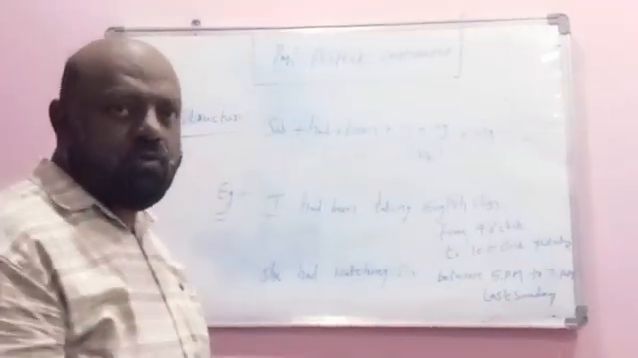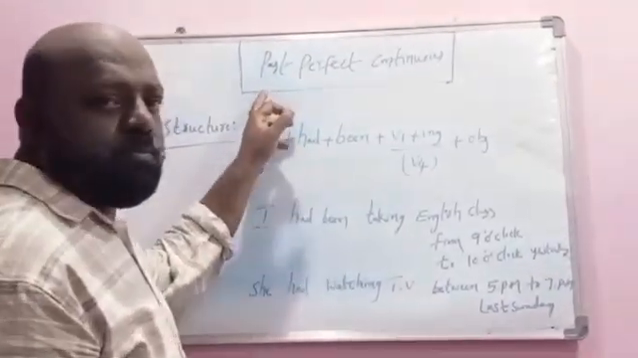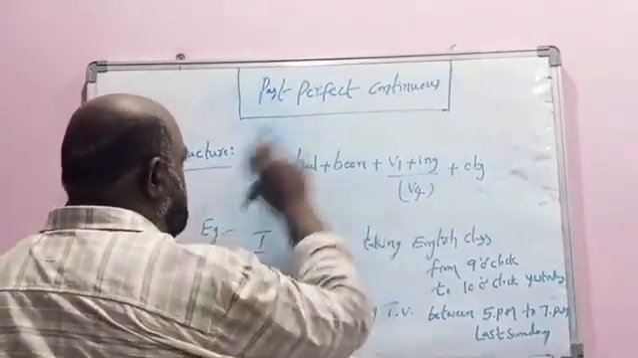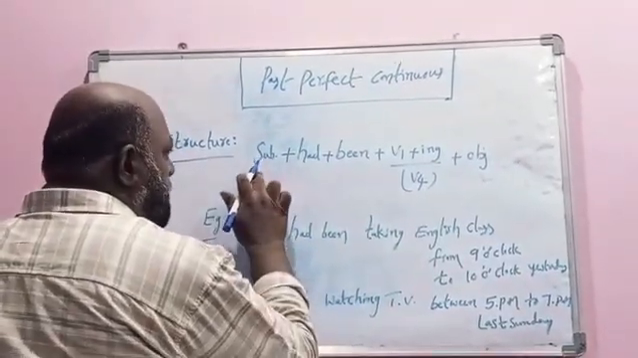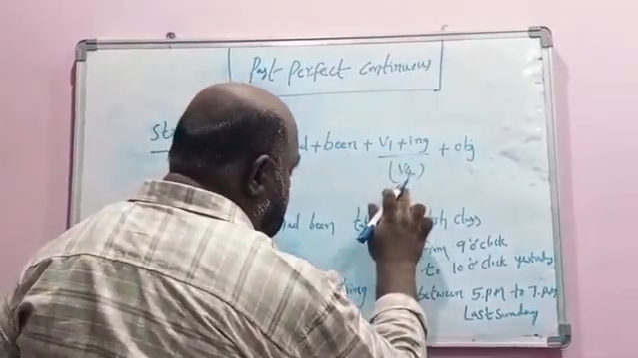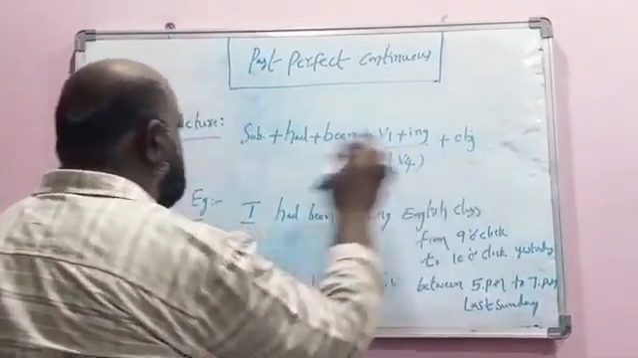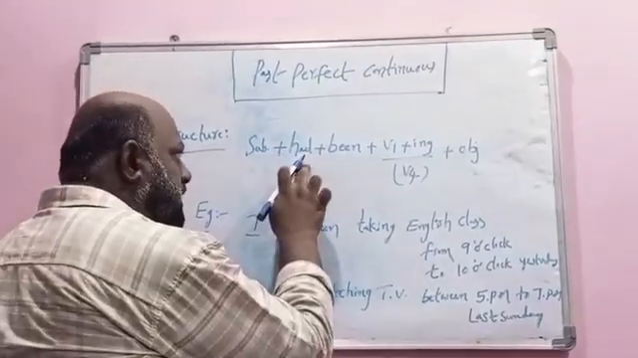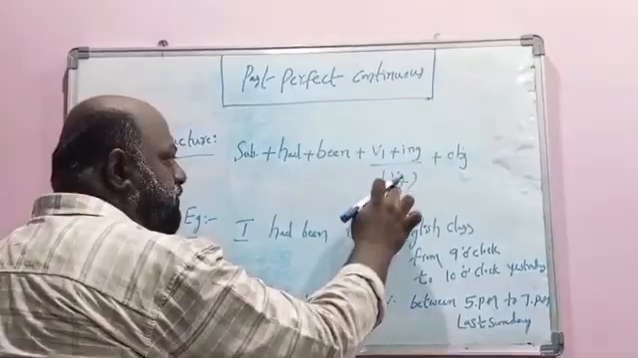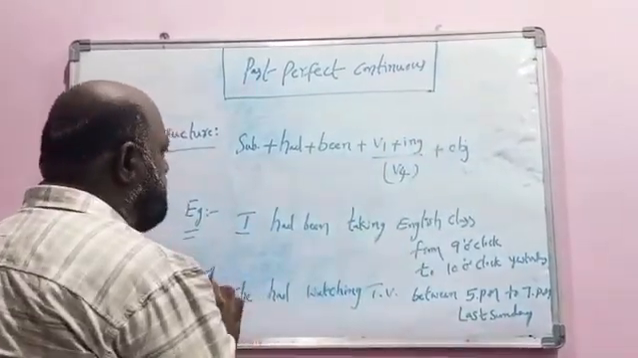In the previous video, we discussed the structure for past perfect. In this video, we discuss the structure for past perfect continuous tense. What is the structure? Subject plus had plus been plus V1 plus ing or V4 plus object. Means for subject we have to add had, then after been, B form, then after V1 plus ing, verb ing form, then after object. Now see the example.